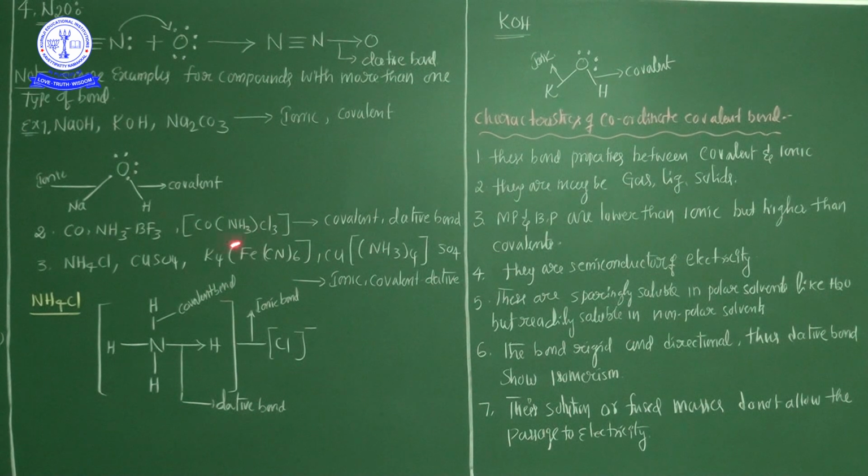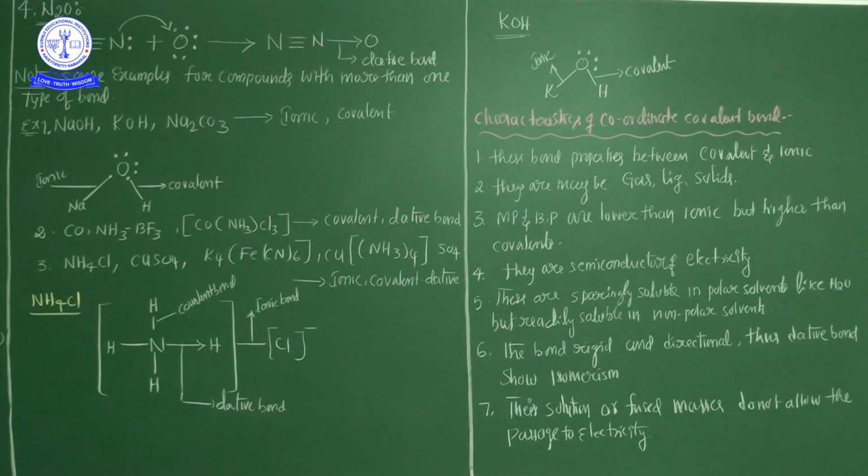And additional examples are also there, see here. Carbon monoxide, ammonia boron trifluoride, and trichloro triammine cobalt. These three examples, CO, NH3BF3, and Co(NH3)3Cl3, are the combination of the covalent bond and dative bond. Write it down, this is the most important example. So covalent bonds and dative bonds are present. Now we will take NH3BF3, both kinds of bonds are there, covalent bond and dative bond.